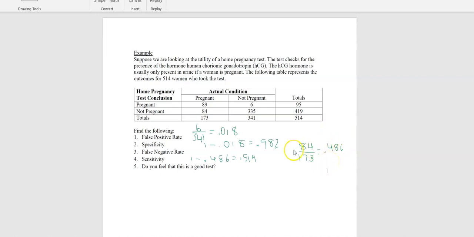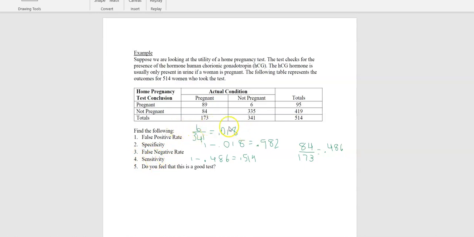On the other hand, you might think that the sensitivity here is not high enough, that it's not telling people they're pregnant when they actually are pregnant well enough. You might want that to be higher. So that's an opinionated answer to that question, kind of depending upon how you feel about false negatives and about it testing you as positive when in fact you really are pregnant.